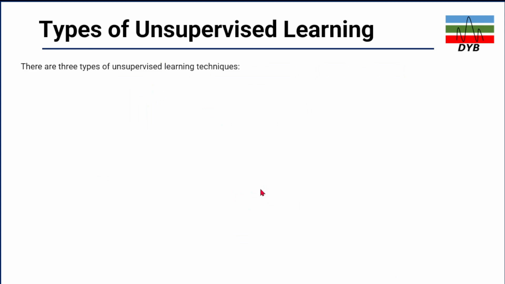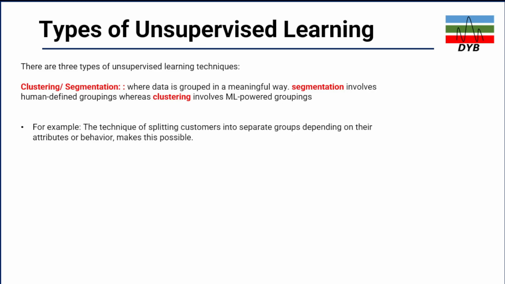So there are also different types of unsupervised learning. The first unsupervised learning type is clustering or segmentation, as we discussed just now, where the data is grouped in a meaningful way. Segmentation involves human-defined grouping, while clustering involves machine learning-powered grouping. Like in the previous example we looked at, there is no human involved. The clusters are defined by the machine because it recognizes the shape of the things which has been